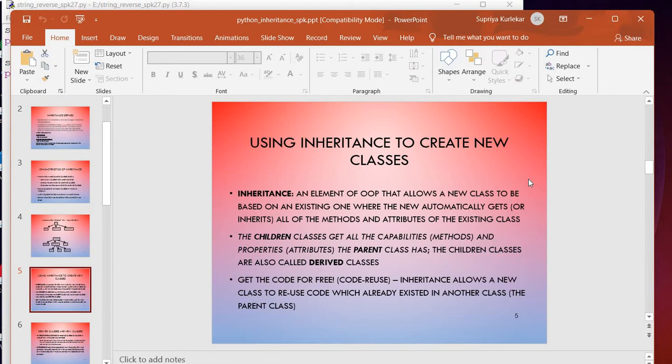Using inheritance to create new classes is an element of OOP that allows a new class to be based on an existing one, where the new class automatically gets or inherits all of the methods and attributes of the existing class. The children classes get all the capabilities and properties, that is attributes, that the parent class has, and the children classes are also called derived classes. Now we can go for some examples.